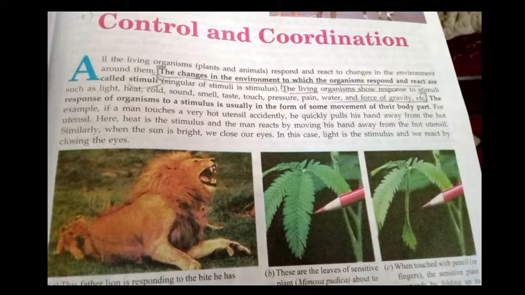Children, today we started our new chapter on biology, control and coordination. It means how a plant or an animal controls and coordinates their different work, different functioning, which is very necessary to life. So first of all we have to know why our body needs to be controlled and coordinated.